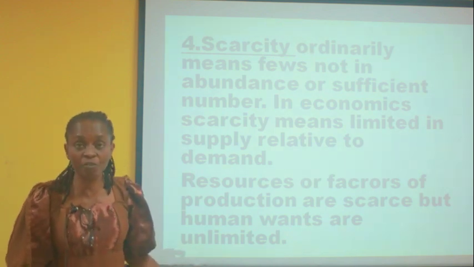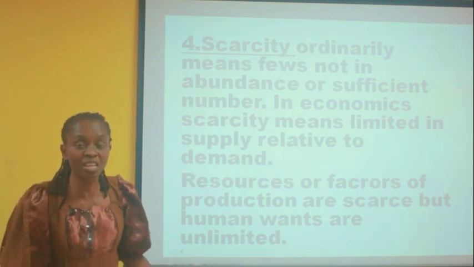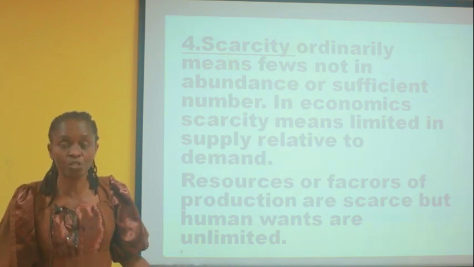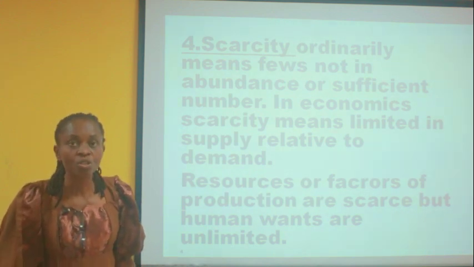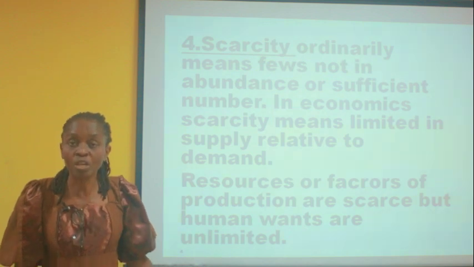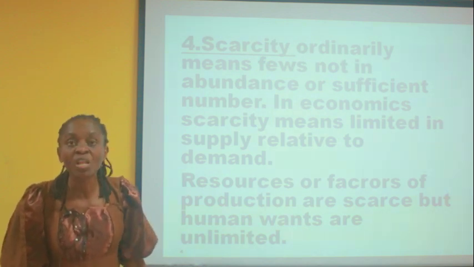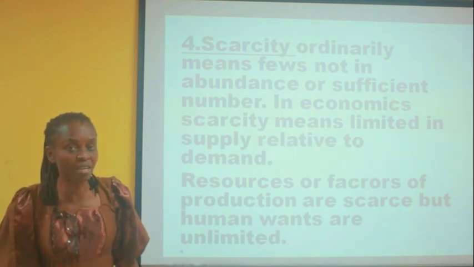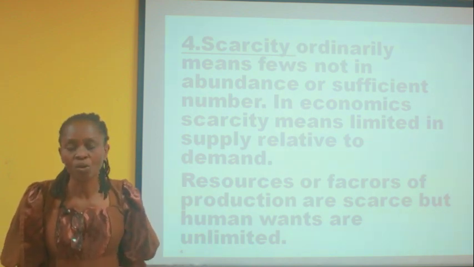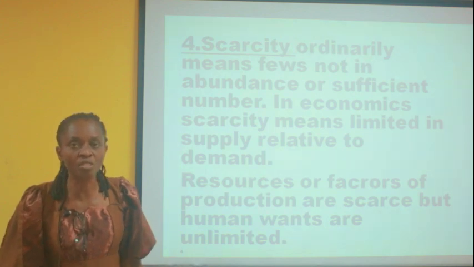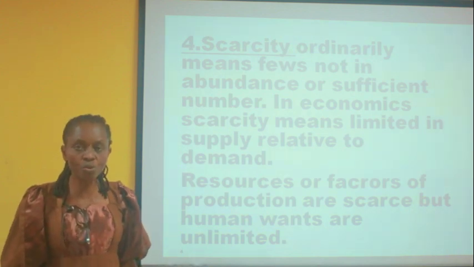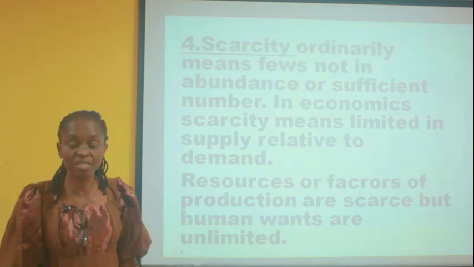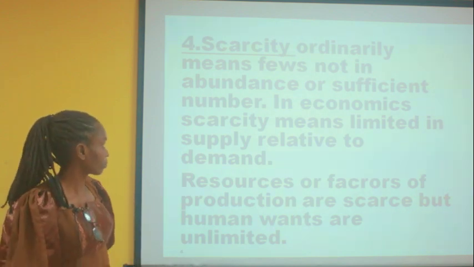So in the case of this student, he has the need for a textbook and a bag, and the money he has is just 200 naira. So the opportunity cost was the one he forwent, which was the bag. And also, in this case, the money cost is the 200 naira and not a bag or the textbook. The money cost is the amount used to purchase a particular product, which in this case is the 200 naira.